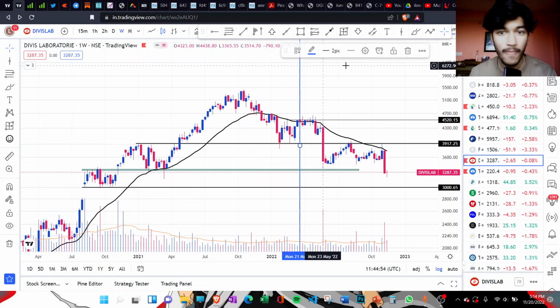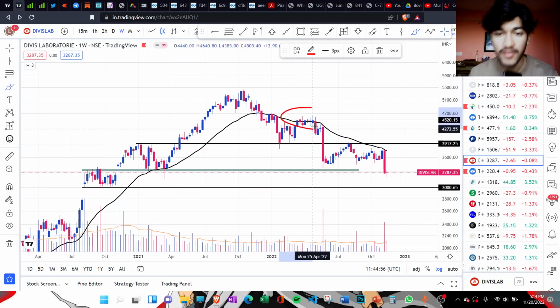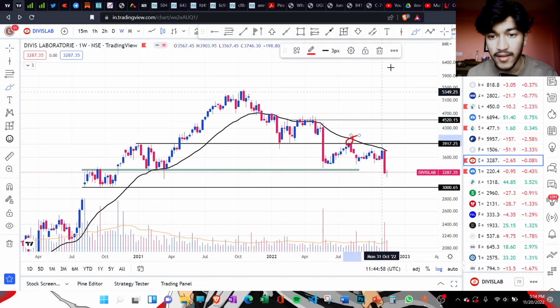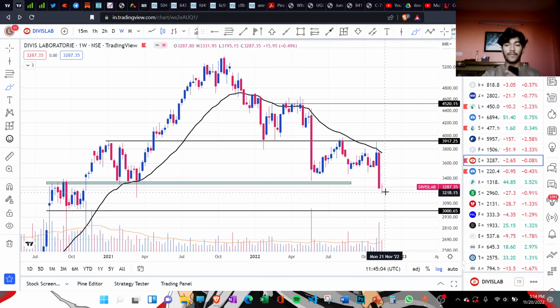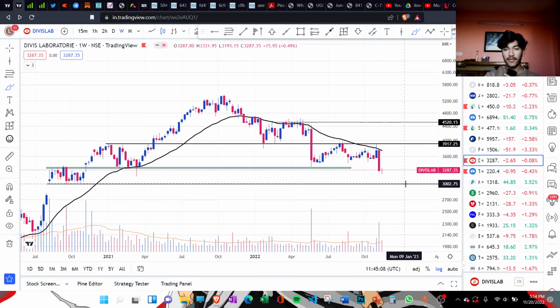Wait a second, let me remove these markings. If you see here and here as well and here as well, and look at the volume, every time the fall is combined with very strong volume. So one needs to be careful in this counter and focus on this level at 3000 rupees.